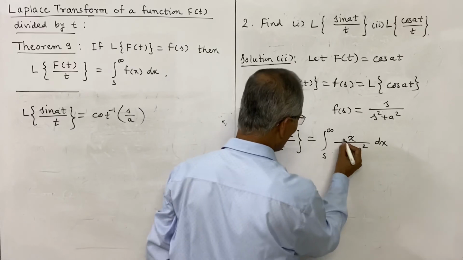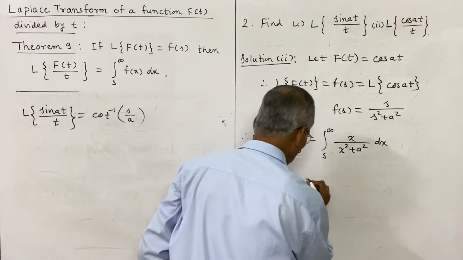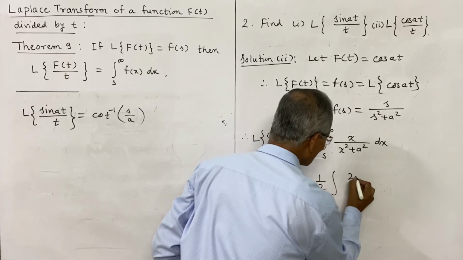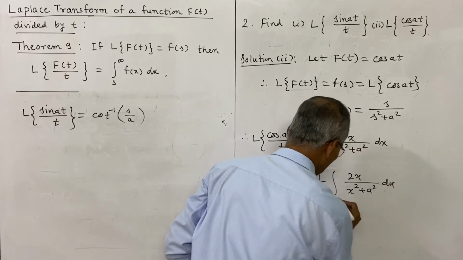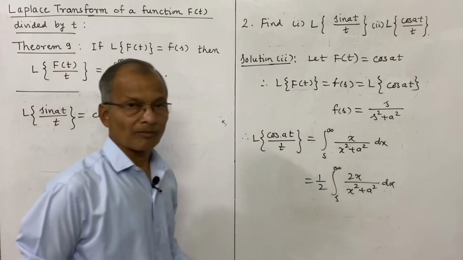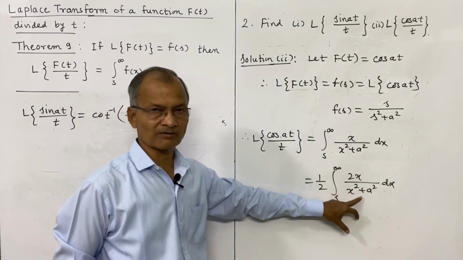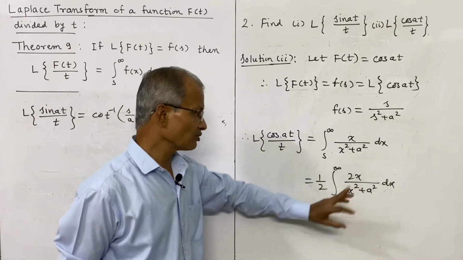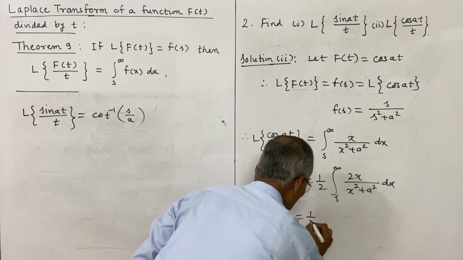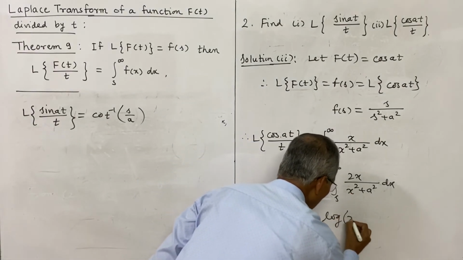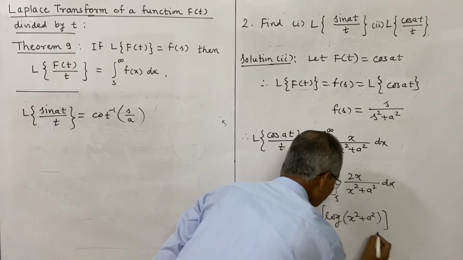And this integration of x divided by x square plus a square, we shall multiply and divide by 2. So that will be half integral 2x divided by x square plus a square dx, limits s to infinity. And because the derivative of the denominator is the numerator, derivative of x square plus a square with respect to x is 2x, this integral is log of x square plus a square, and that is half log of x square plus a square, and the limits are s to infinity.